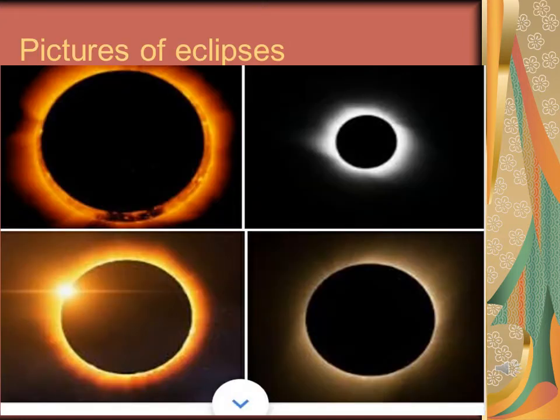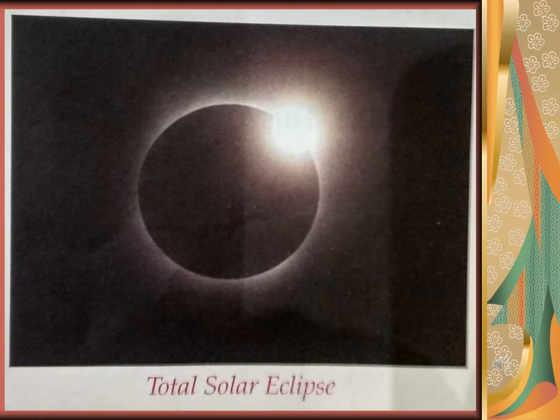So students, these are some of the best pictures of eclipses that we can see on our screens. These are the most spectacular shadows cast by the earth and the moon by blocking the sunlight falling on each other. And in this way, they are making the eclipses, both the solar eclipse and the lunar eclipse.